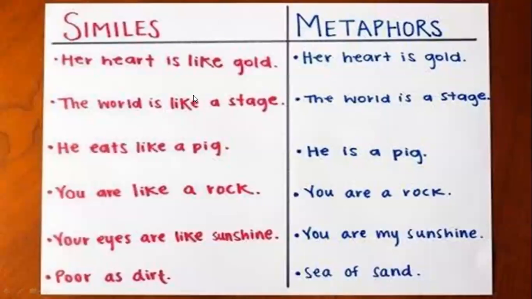He eats like a pig, simile. He is a pig, that is metaphor. You are like a rock means simile, and you are a rock, metaphor. In the same way, other examples go: your eyes are like sunshine, you are my sunshine, poor as dirt, sea of sand. So these are a few uses of similes and metaphors.